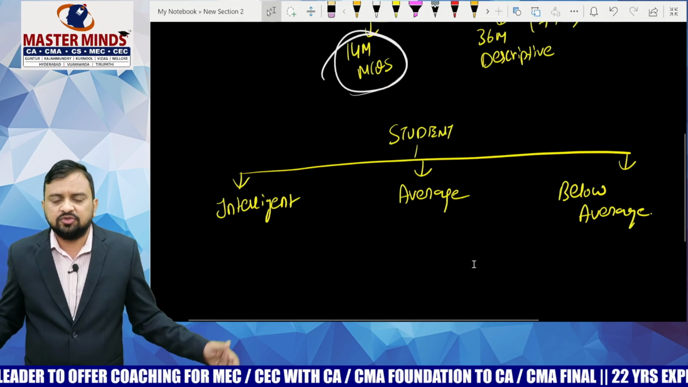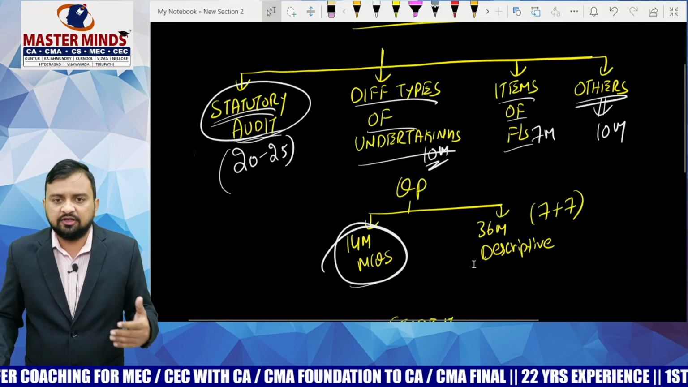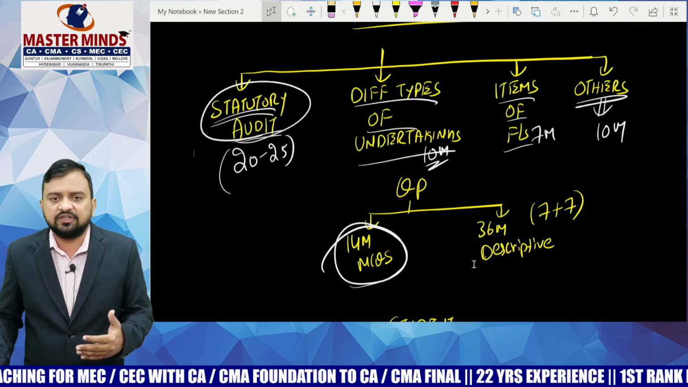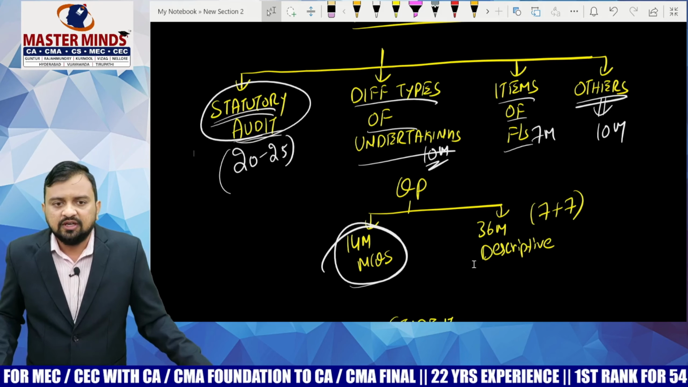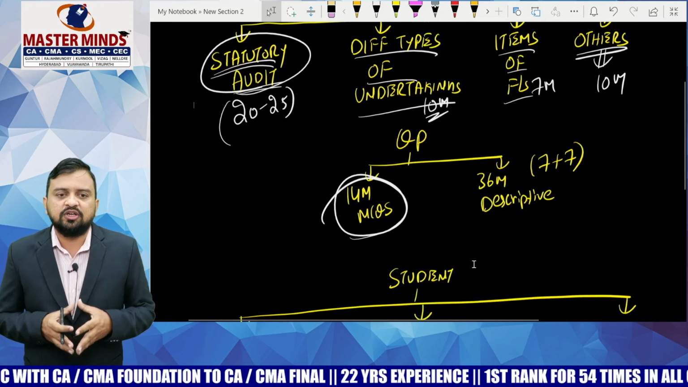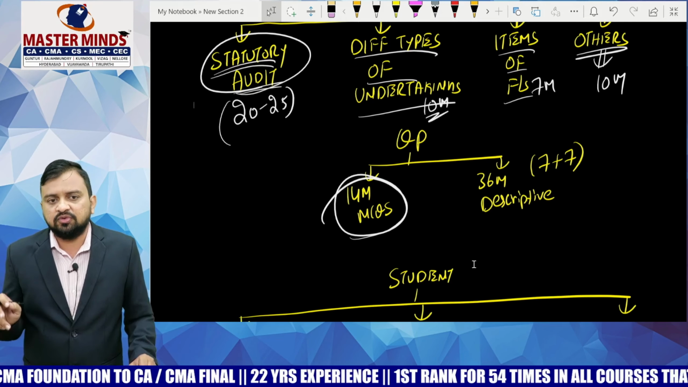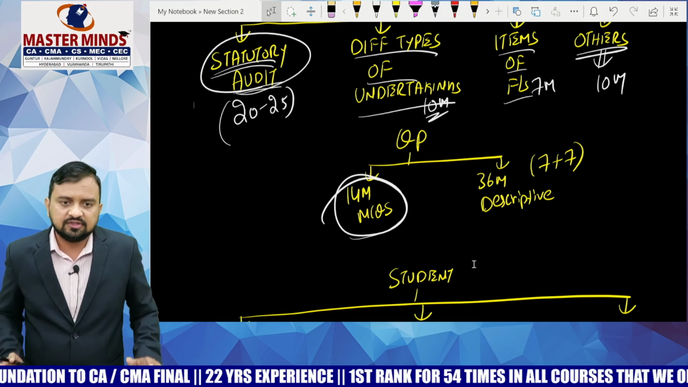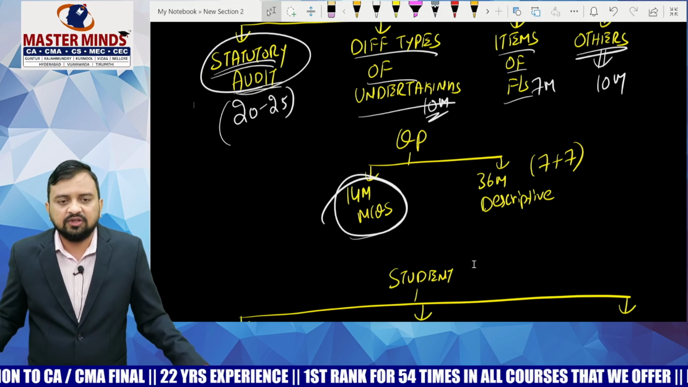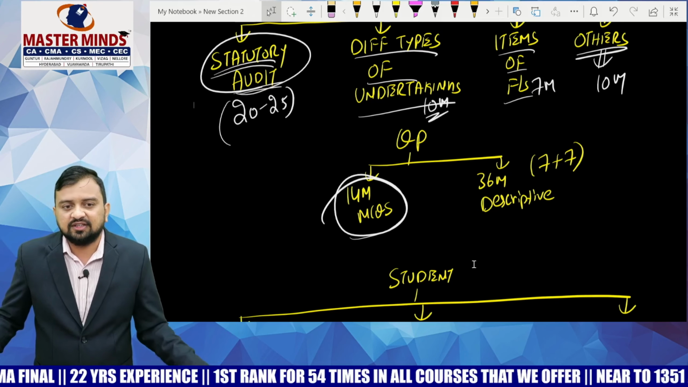If you are an intelligent student, definitely you can cover all the topics in this order: statutory audit, then audit of different types of undertaking, then audit of items of financial statement, then other topics. Anyone, be it an intelligent student, average student or below average student, definitely you have to score better marks in MCQs, and you can do it, sir. There is no magic, sir. Only if you study the question properly, then definitely you will answer it properly.